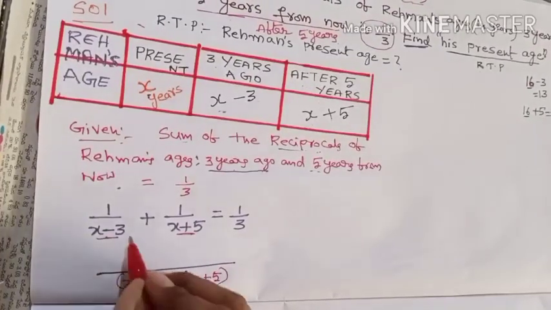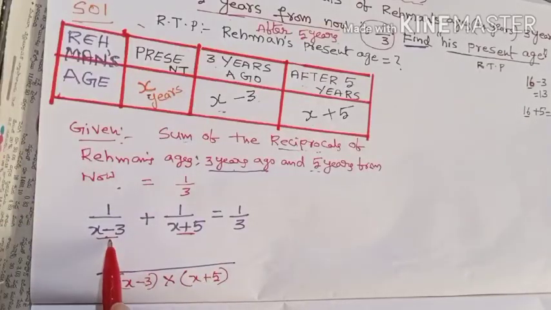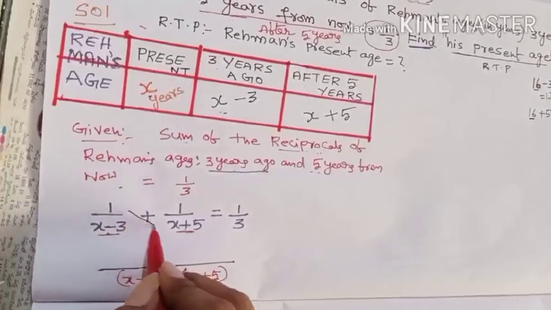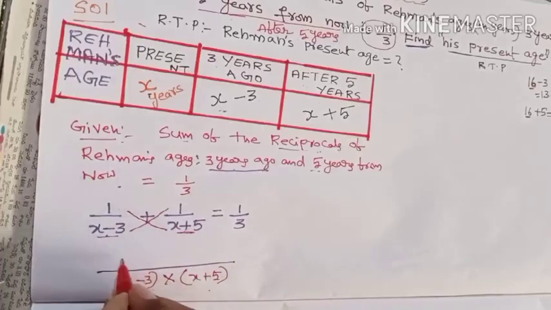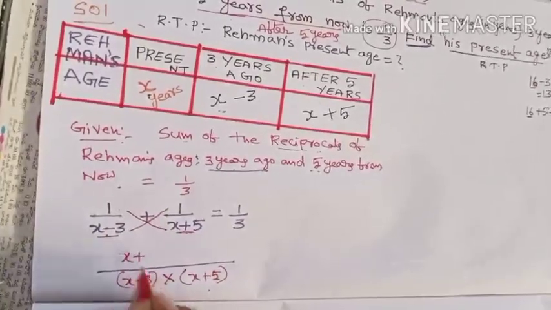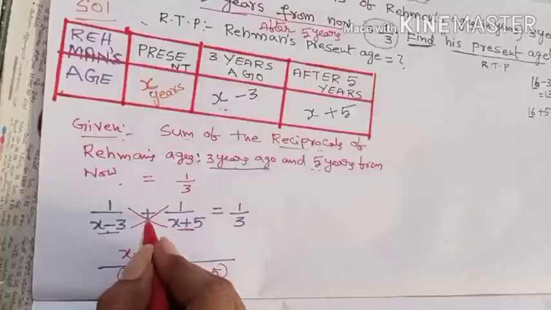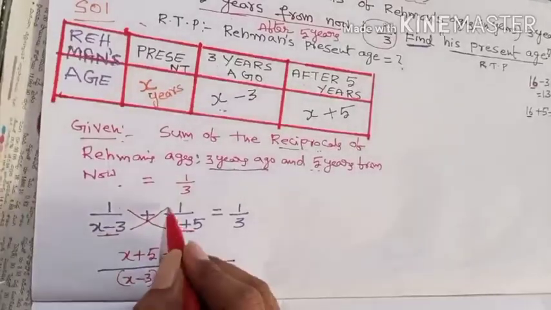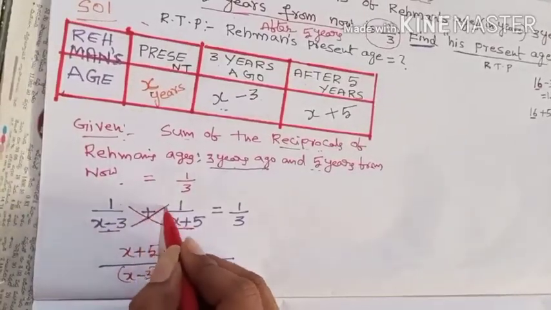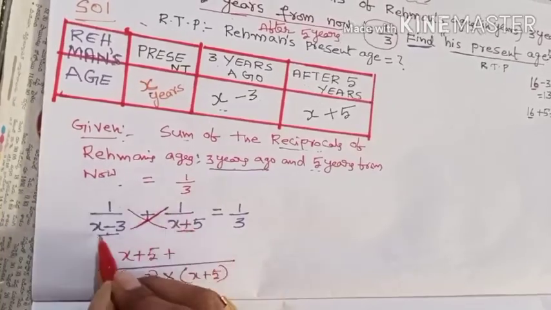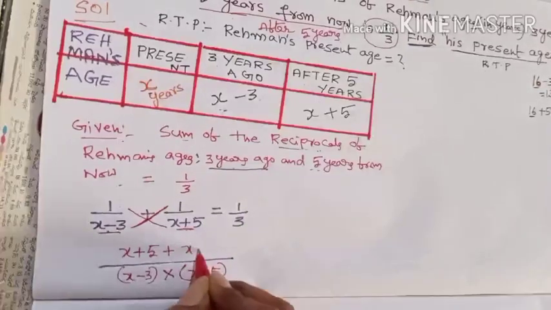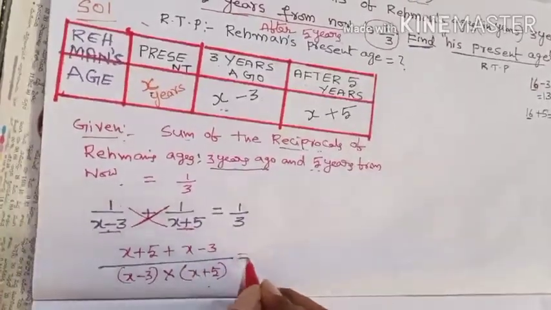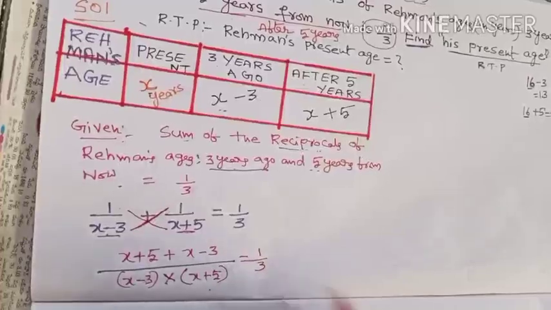Then after that, whenever you write the product of the denominators as the LCM, you have to simply cross multiply. Okay, here 1 into x plus 5. 1 into x plus 5 is nothing but x plus 5. Isn't it? Then write down the operation plus here. Then you have to multiply this cross multiplication. What is the product of these two? 1 into x minus 3. 1 into anything becomes anything. You get x minus 3 is equal to how much? 1 by 3, isn't it?